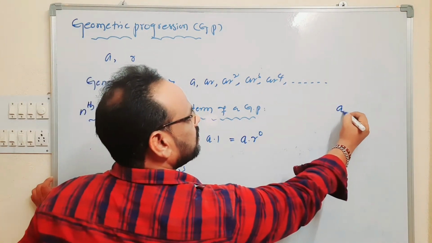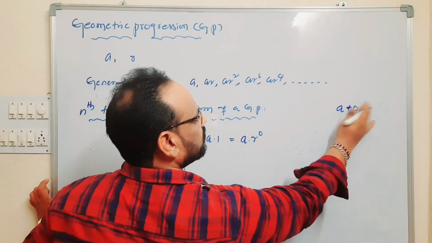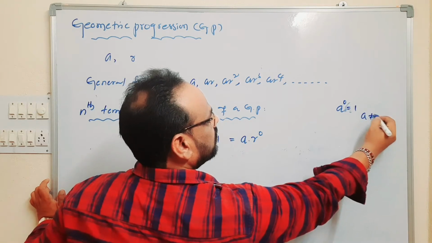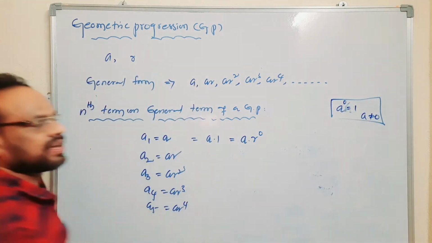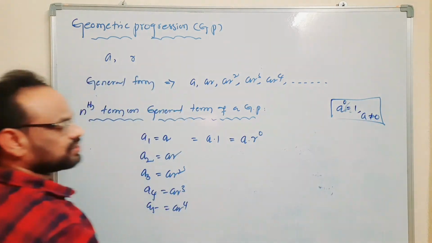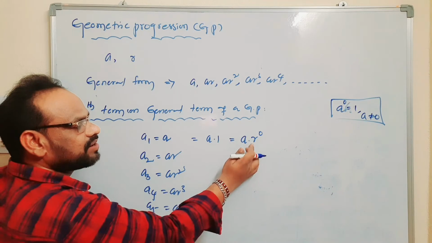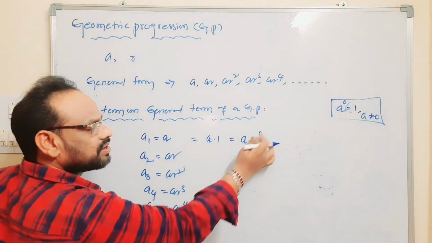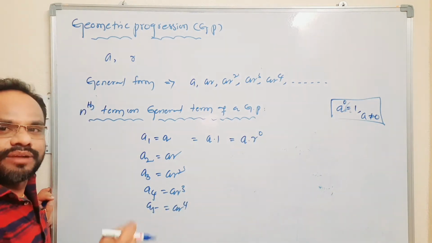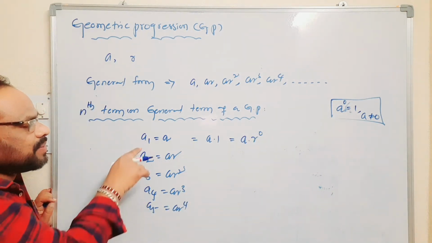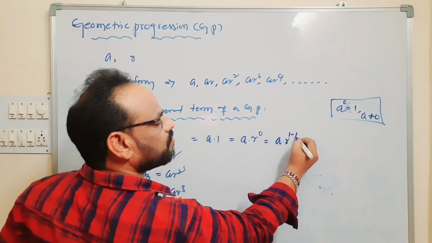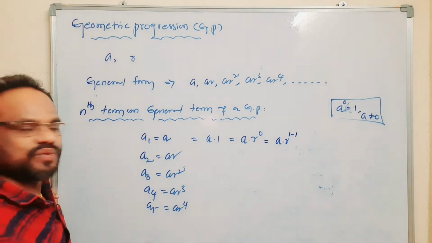We know that anything power 0 is equal to 1, whereas 0 power 0 is not defined. So A can be written as A into R power 0, and by the position of the term, that is equal to A into R power 1 minus 1.